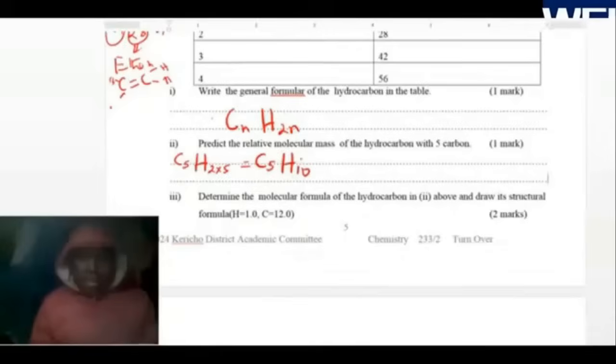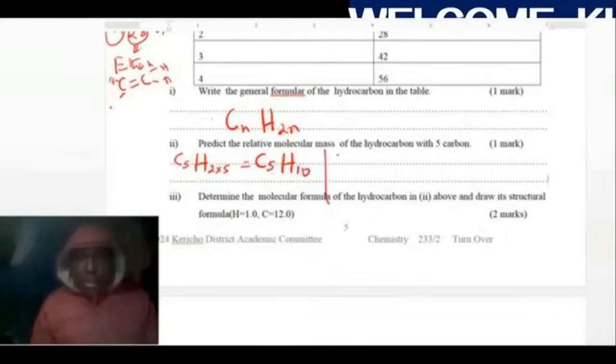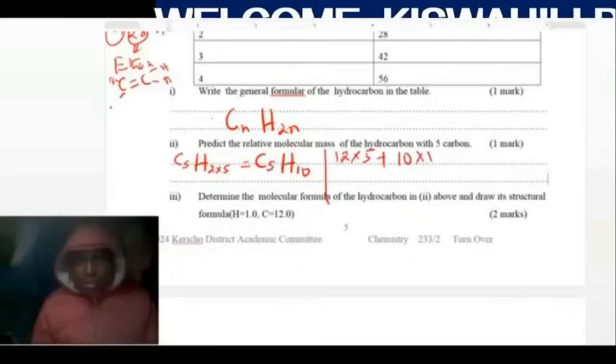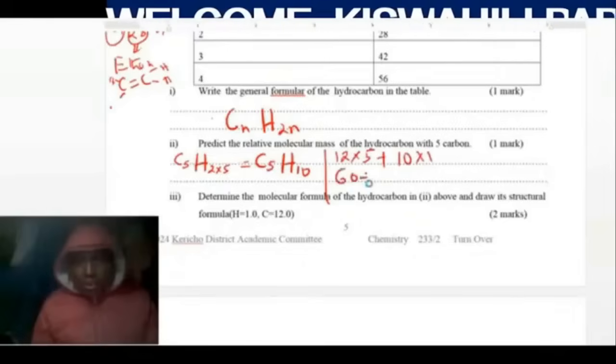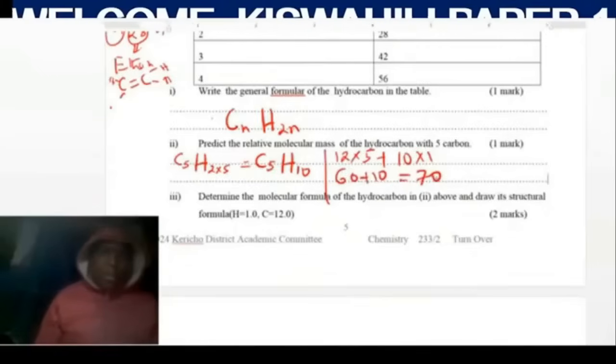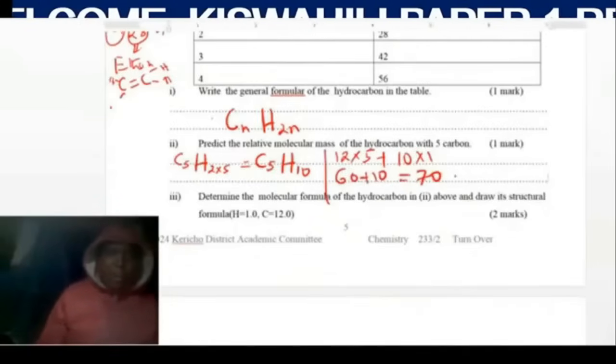So we have been asked to predict the molecular mass. Carbon, 1 carbon is 12 times 5, plus hydrogen times 1. So this one is going to be 60 plus 10, and that will be 70. The molecular mass for the 5 carbon hydrocarbon will be 70.